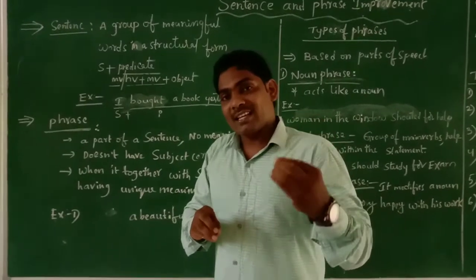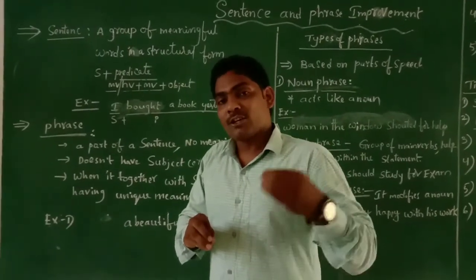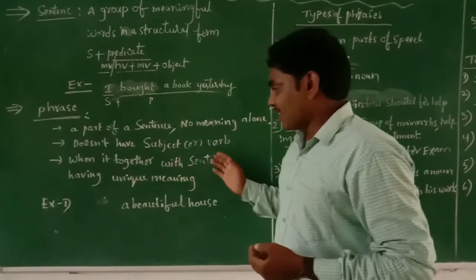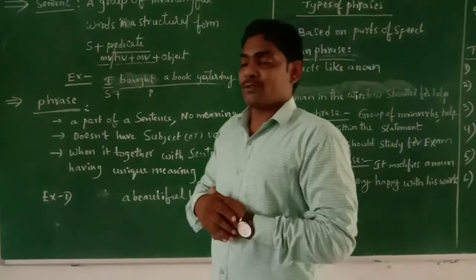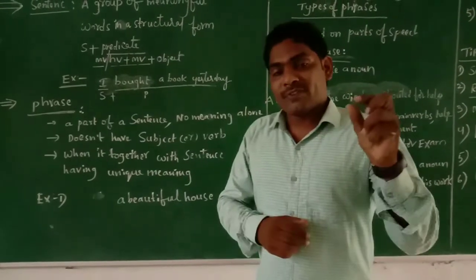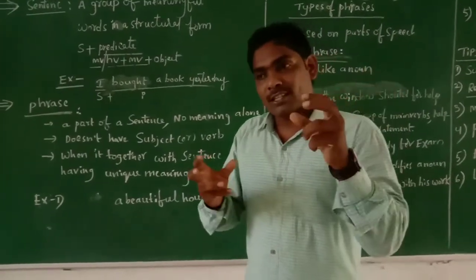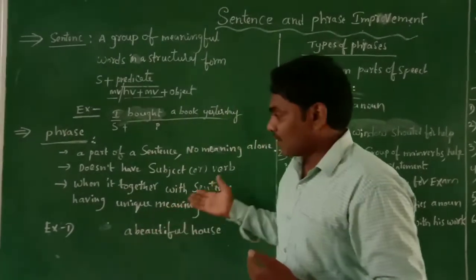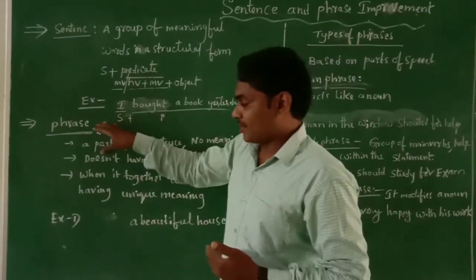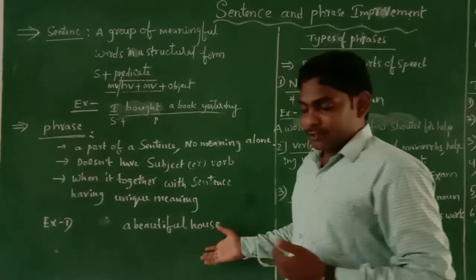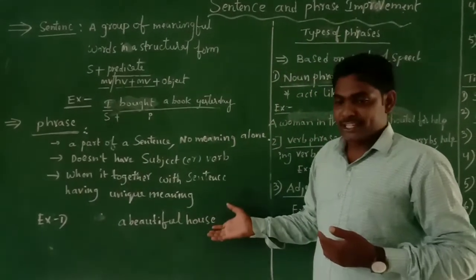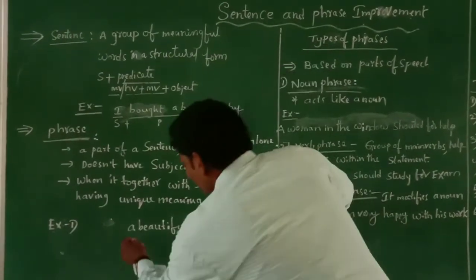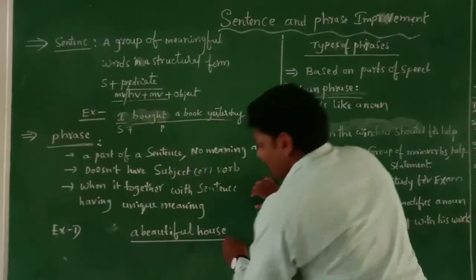It has no meaning alone. When it comes together with a sentence, it has a unique meaning. So when a sentence comes together with a phrase, the present word group is called a phrase. For example, a beautiful house. A beautiful house is called a phrase here.